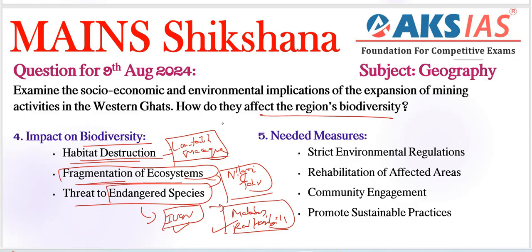Next, for all these implications, we need to give at least some measures. Without the needed measures, we must not conclude our answer, right? First, strict environmental regulations should be there. Implementing stricter environmental regulations, such as we already have NGT, the National Green Tribunal, and also EIA, Environmental Impact Assessment. We need to include these types of keywords here and there.